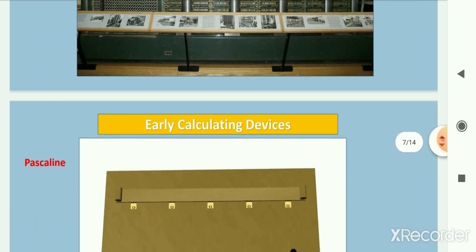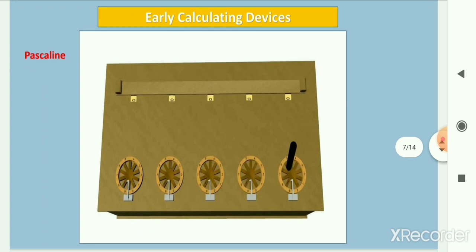Our next calculating device is Pascaline. In 1642, the young French philosopher and mathematician Blaise Pascal developed another mechanical adding machine called Pascaline, which could add and subtract numbers. Pascaline used a system of gears and wheels.